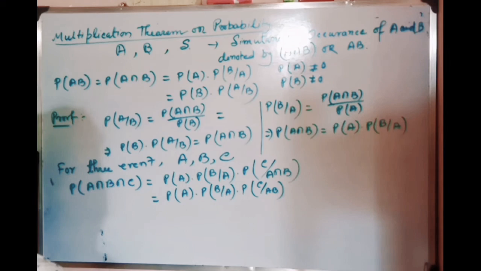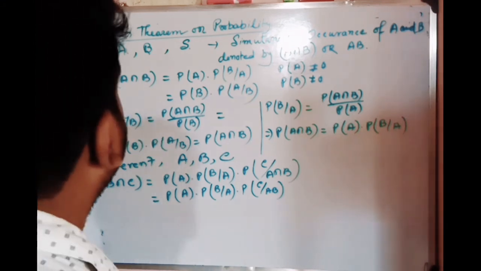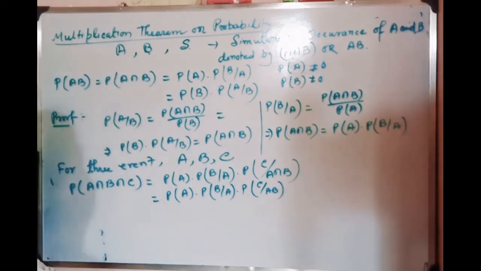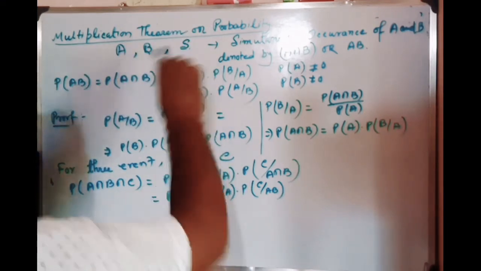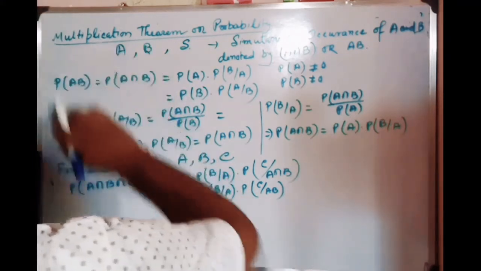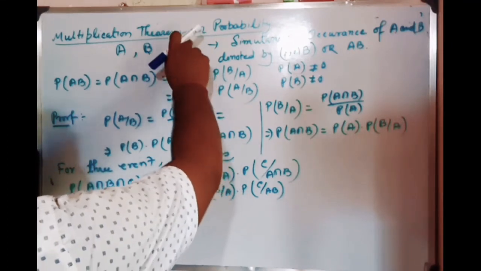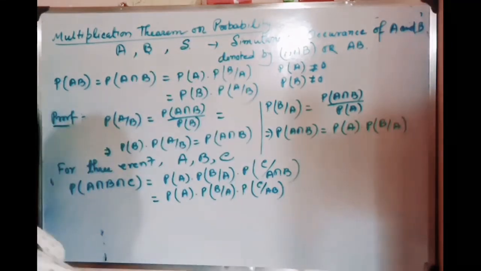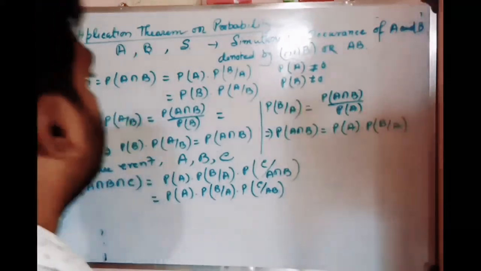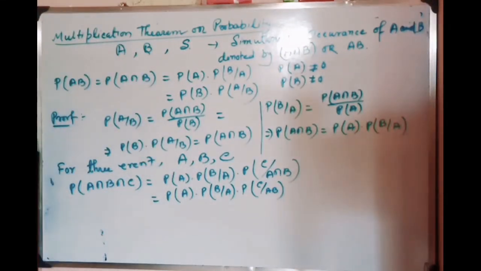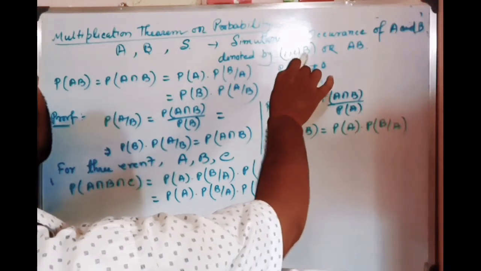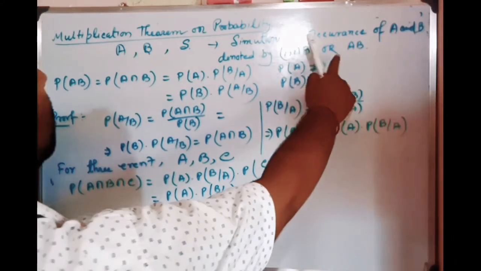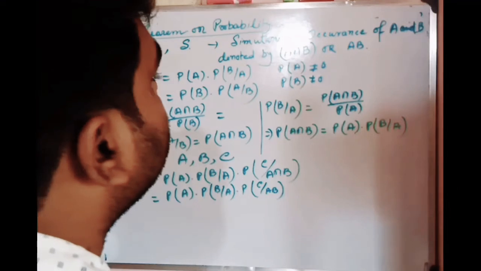If A and B are two events on the same sample space S, then the simultaneous occurrence, when A and B occur simultaneously, can be denoted by A intersection B or simply AB, understood?